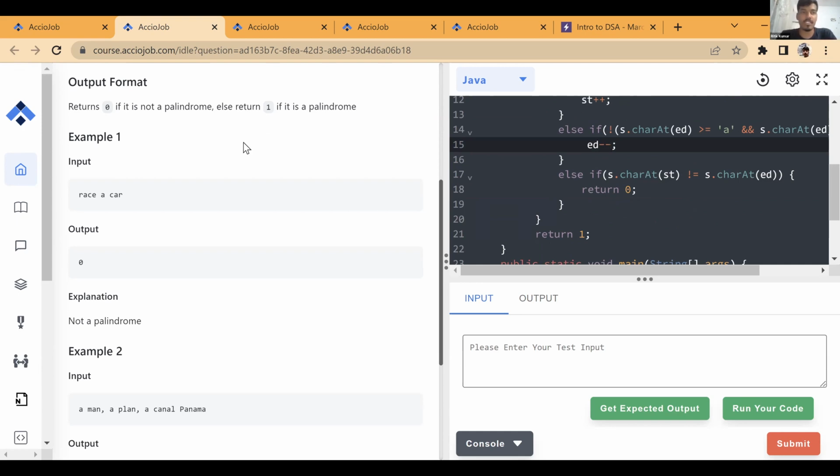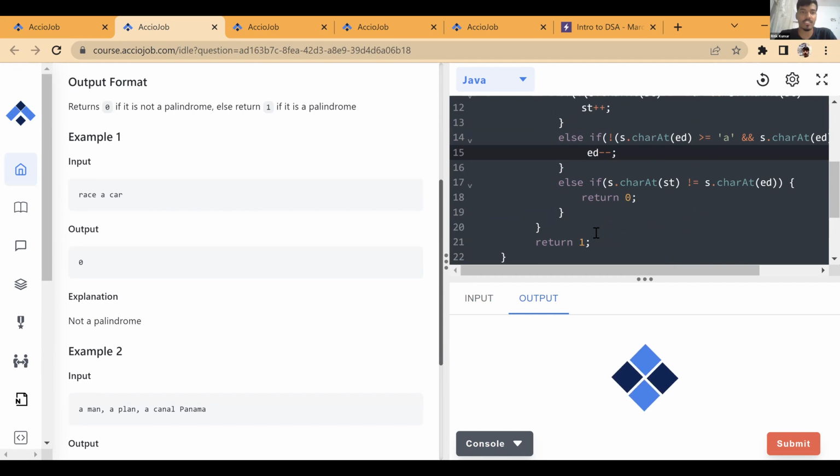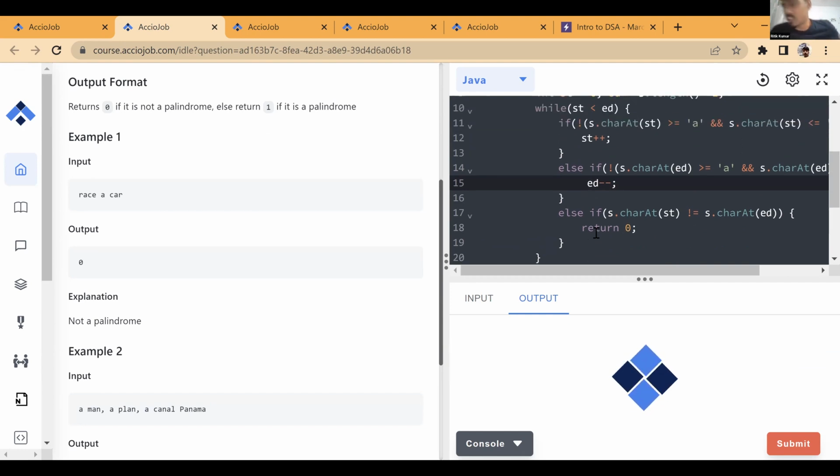Now let me do a quick check. There are multiple ways to write this condition. You can write this is less than this is less than this, you can increase, decrease. I would not suggest creating a new string. If you are creating a new string ignoring these characters, I don't think you should ideally be doing that.